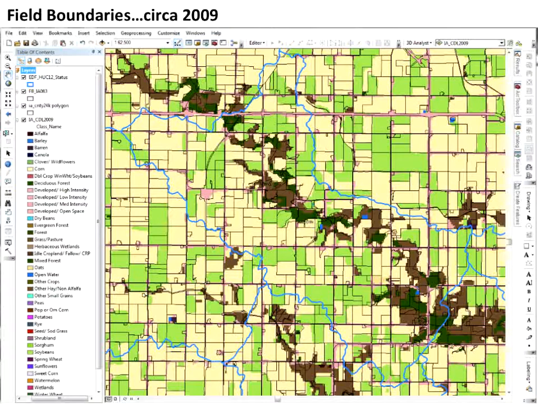We realized that, yes, it's 2016 and those things are going to change, but from a data set that we can provide across an extensive area, being able to set the plate for future users to edit those field boundaries and make them more current to their uses, we think that we've come up with a nice set.